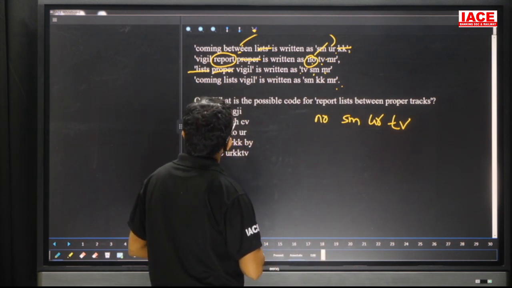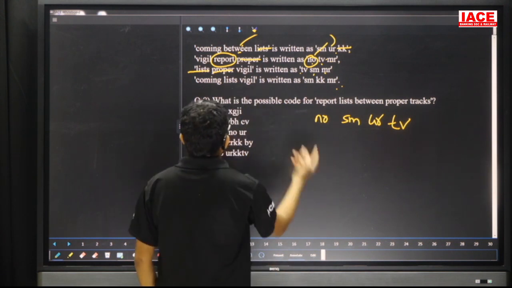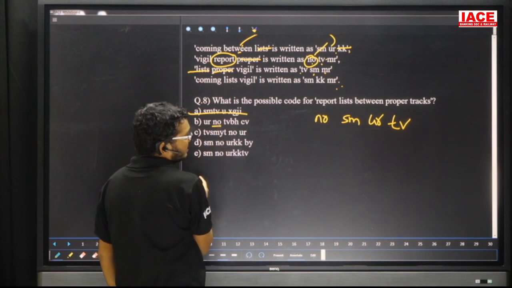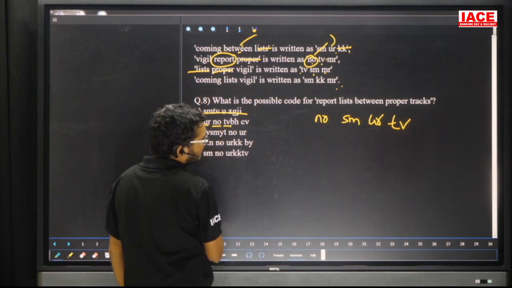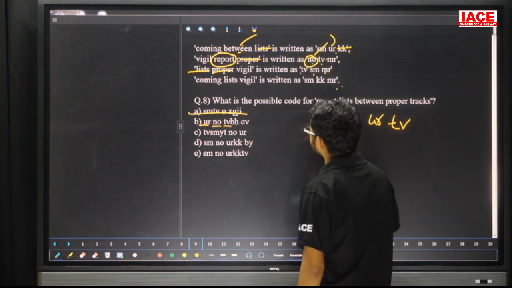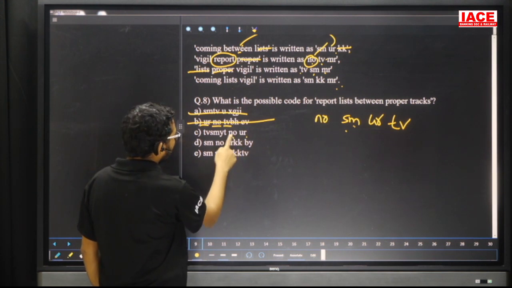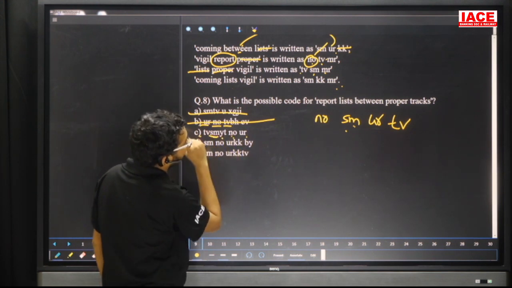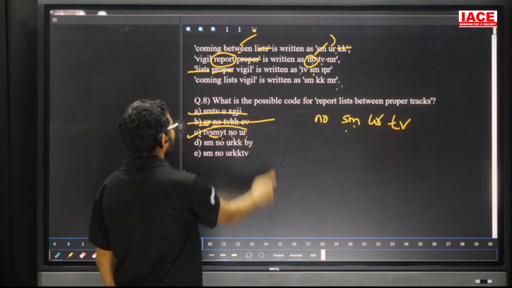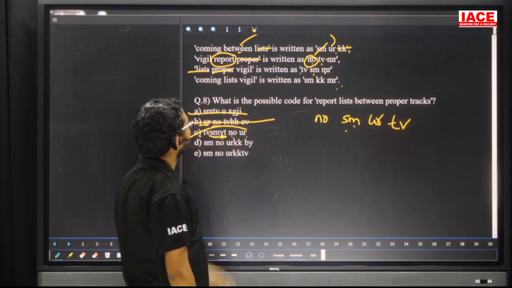Track is present in which lines? Track is not there. Track is not there. Then new code. So NO should be present. First one not there. Second one, NO is there. UR is there. TV is there. NO, next TV also there. Next one is SM. SM is not there, so for this one no chance. Next, NO UR. Next, SM is there. TV is there. YT. YT is present in our codes. Not there. Then this is the only answer. Why? Because tracks is not there. The new information, new code is what? YT. So the answer is option C.